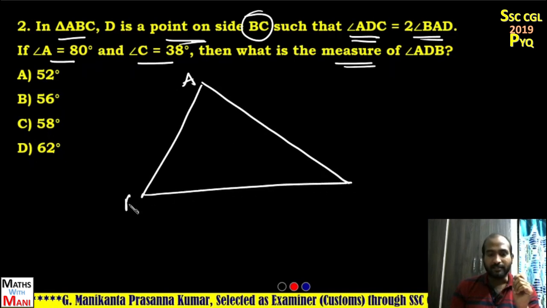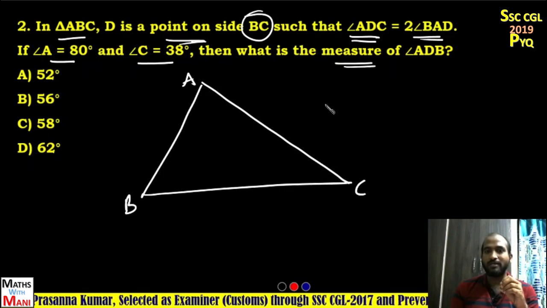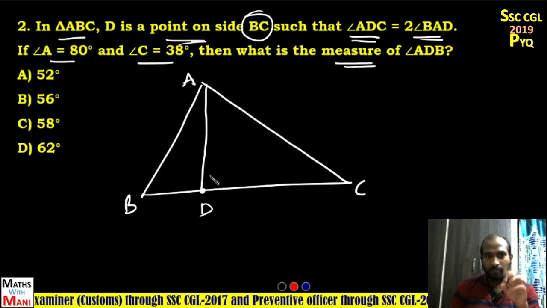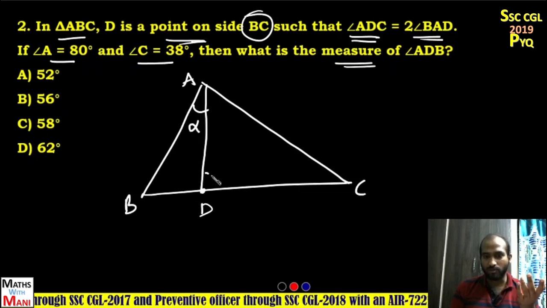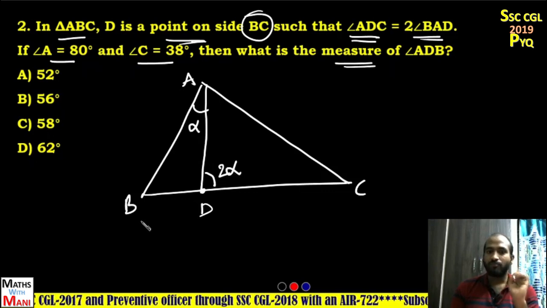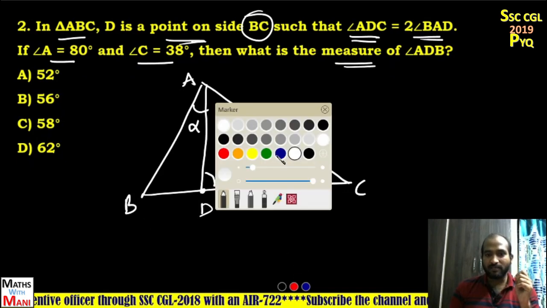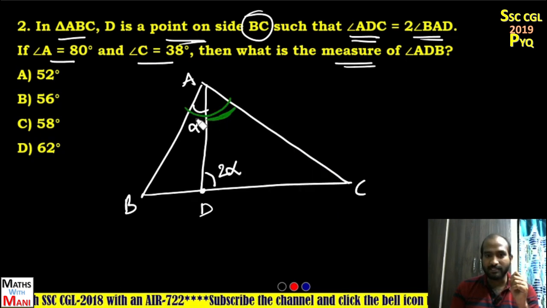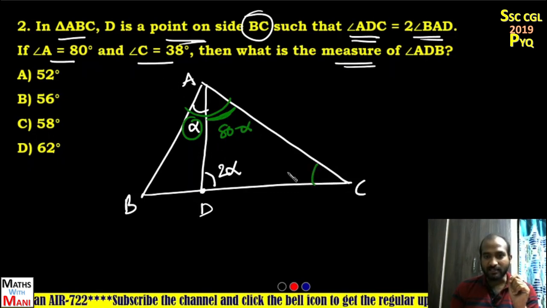It is A, B and C. D is a point on BC such that angle ADC is equal to 2 times of BAD. For suppose it is D, it is ADC, BAD. Angle BAD, for suppose it is alpha, then what about this angle? It is 2 alpha. And some angles are given. Angle A is 80. Total angle A is 80, so what about this angle? Since it is alpha, it is 80 minus alpha. Angle C is 38.